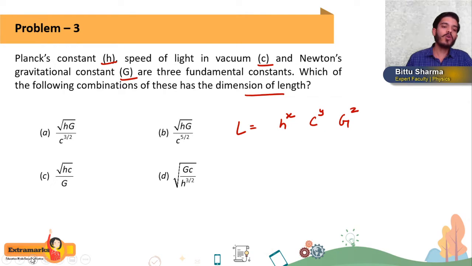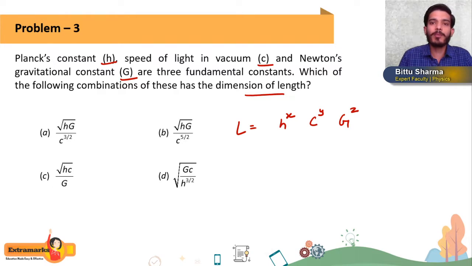Now the next thing is we should know the basic dimensions of a few of the quantities. Like very basic, mass, length, time, current, and temperature, we know their dimensions very well.